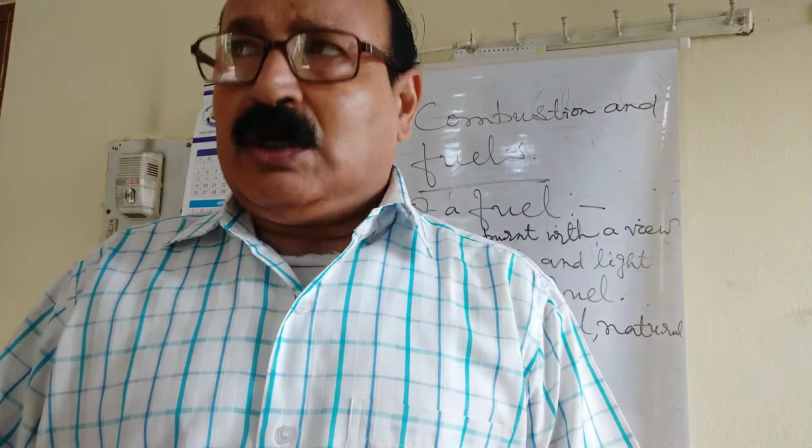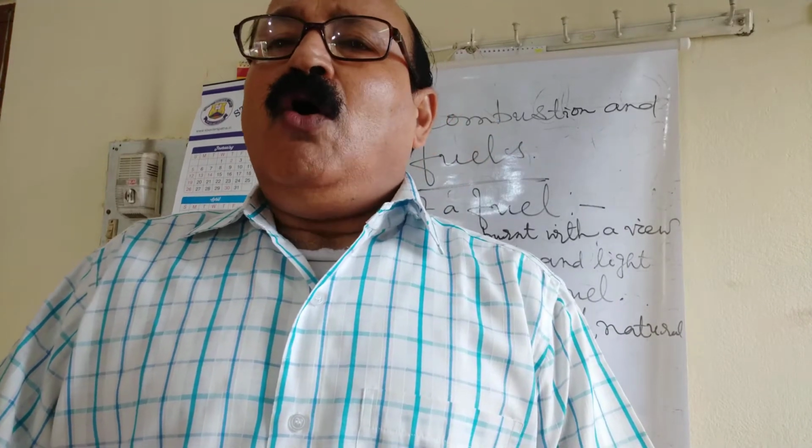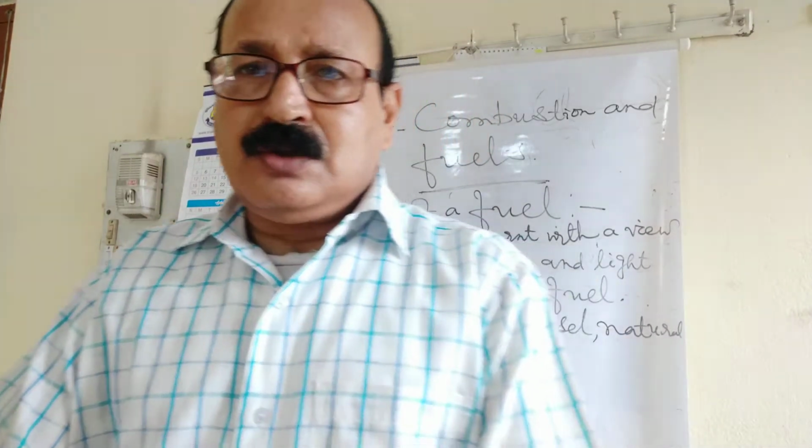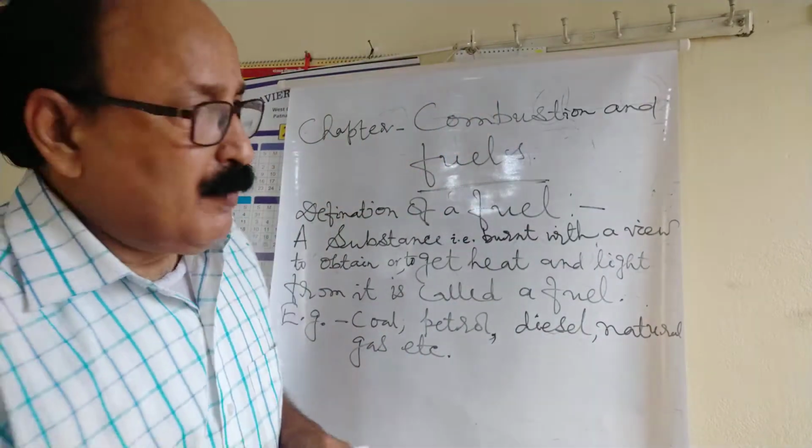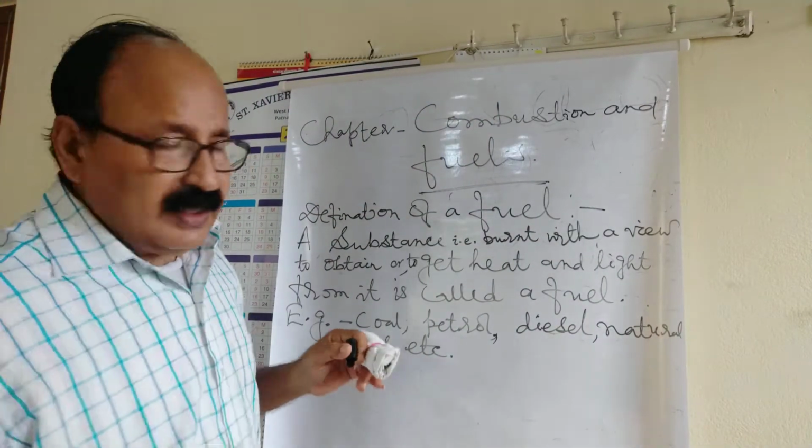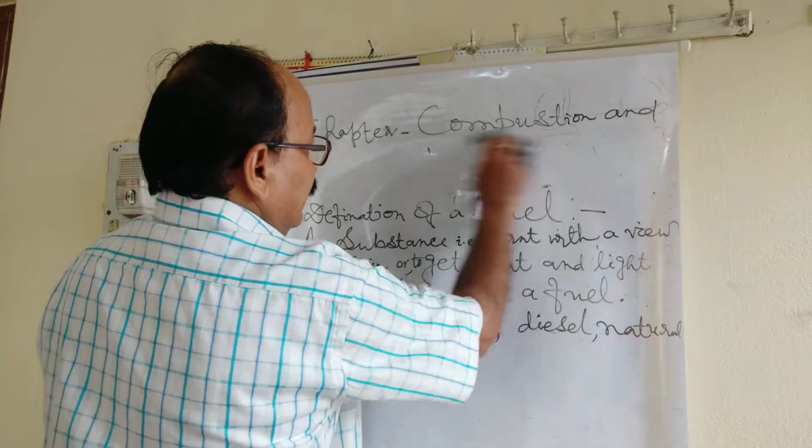When a substance combines rapidly with oxygen, we know that oxidation takes place. So when a substance combines rapidly with oxygen, giving out heat and light, this phenomenon is referred to as combustion. So this is the definition of combustion.